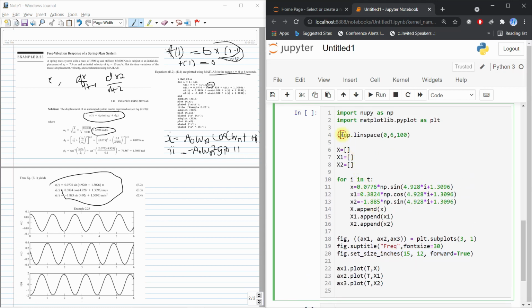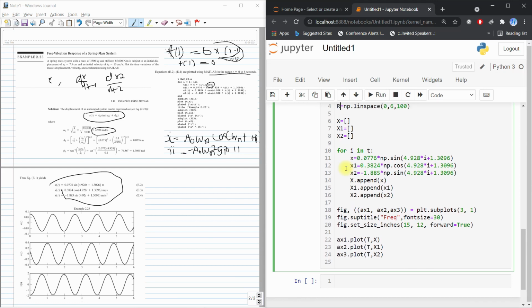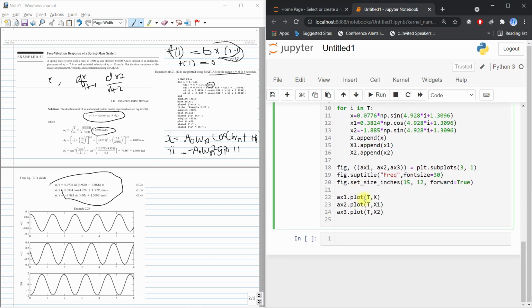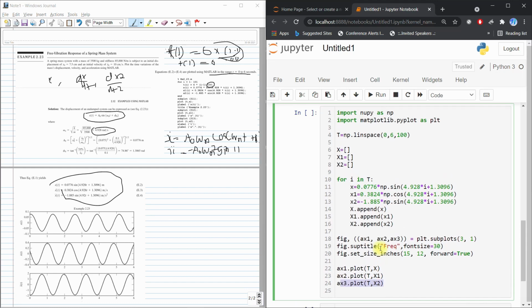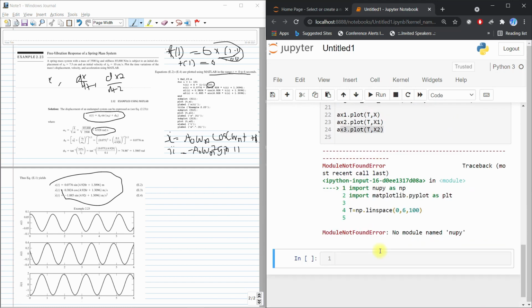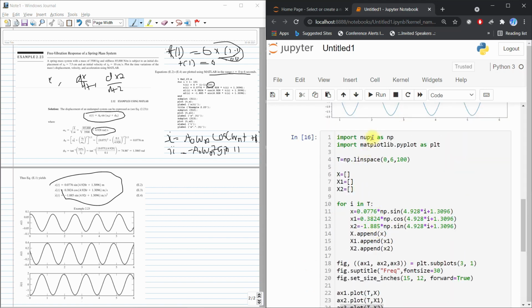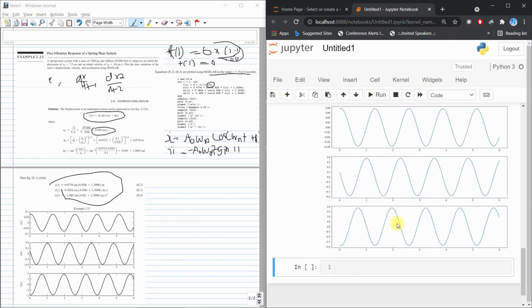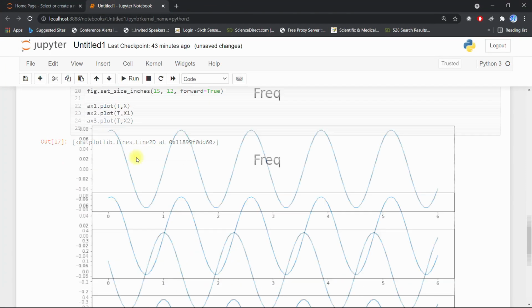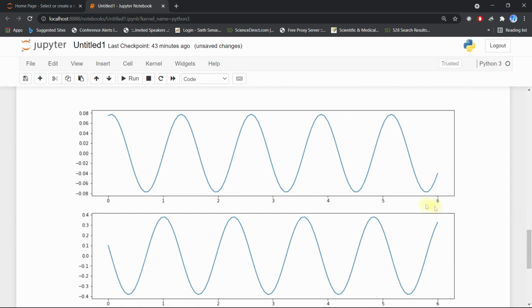I will write capital T here, and here also capital T. So t comma x means time versus displacement. This is my second plot, t comma velocity, and this is my third plot, t comma acceleration. So if I run this code, here you can see that I got the graph starting at 0 seconds and ending at 6 seconds.